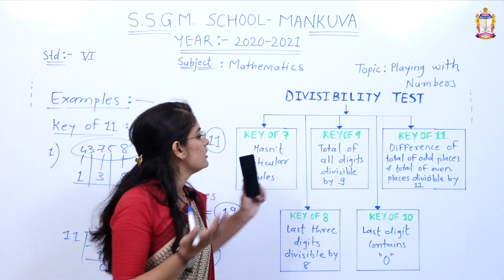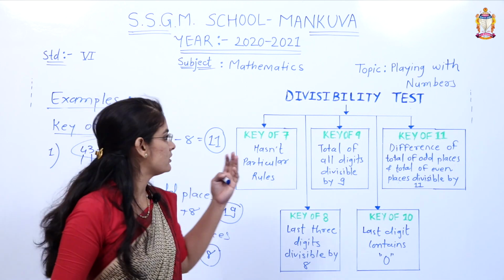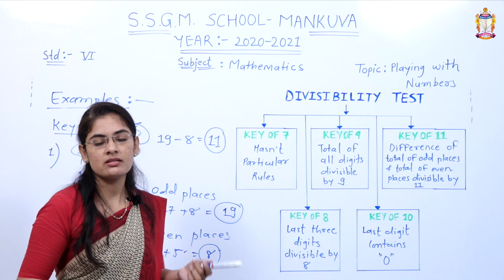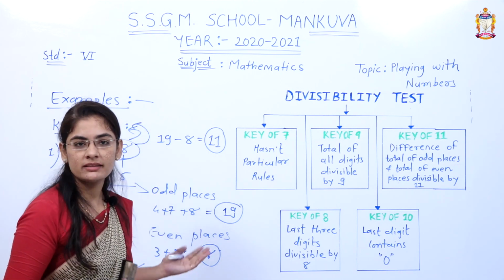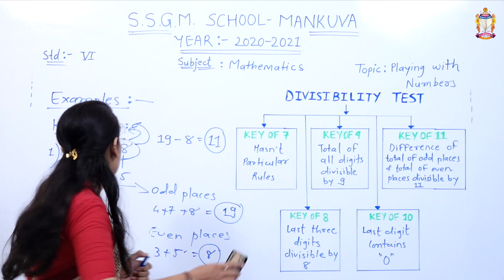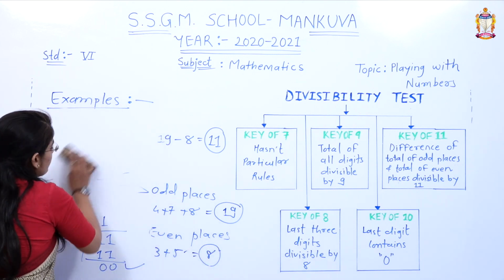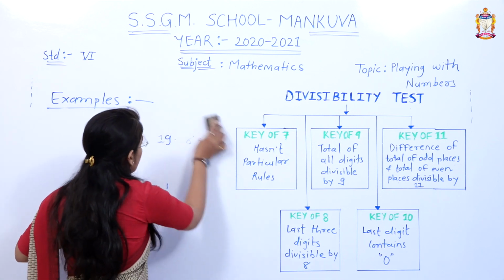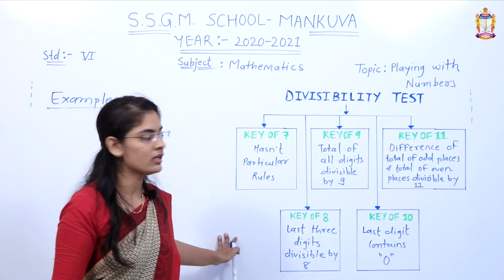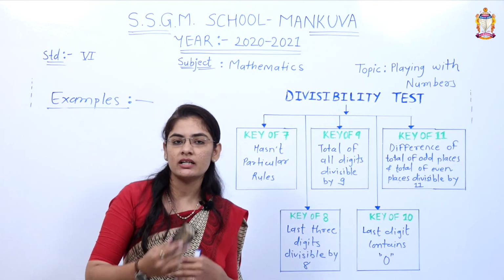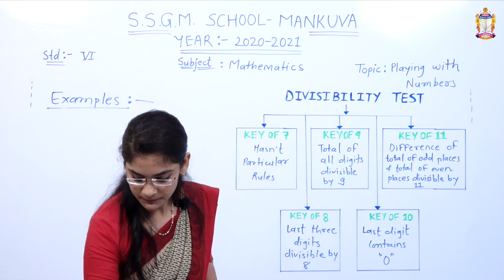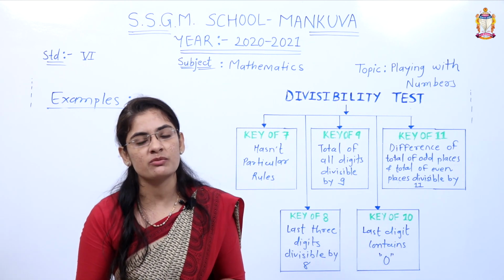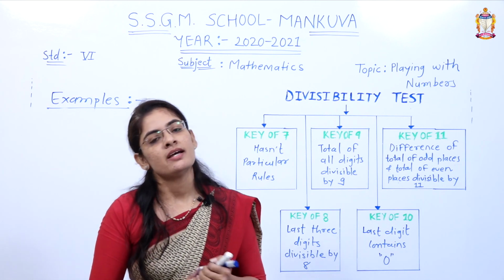So these are the keys of the divisibility test, and all these keys help us to calculate the sum and the division, right? So I hope you all now understood. You have to make the chart in your notebook, and from the next video we will continue with our next topic, which will be factors, multiples, prime factorization method, co-prime factors, etc.